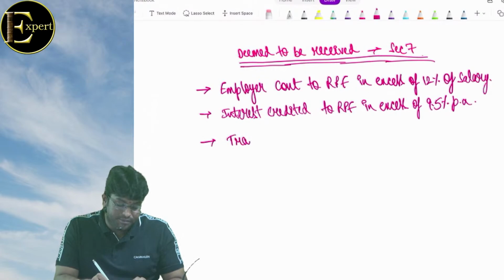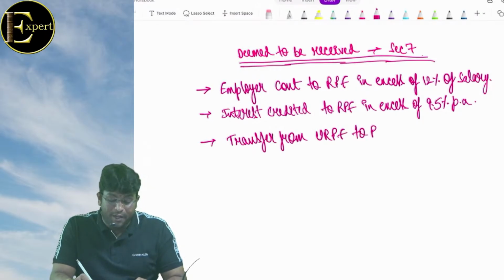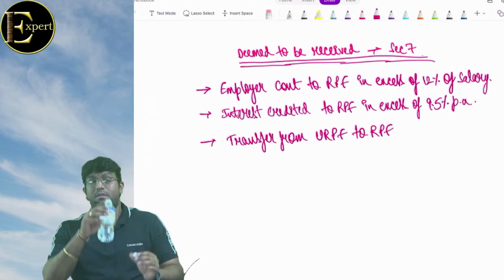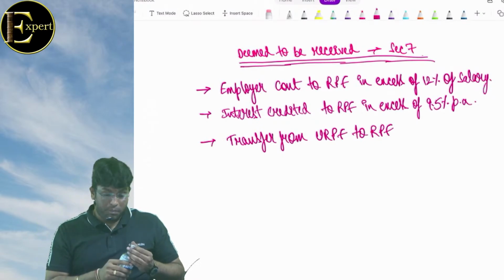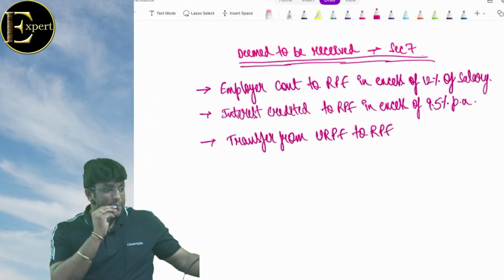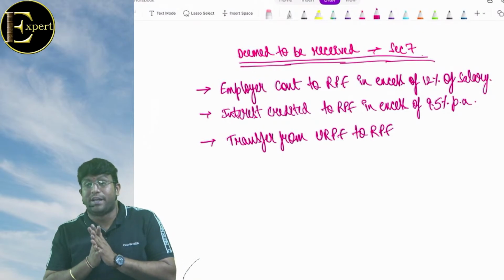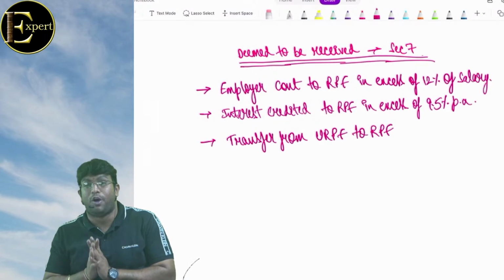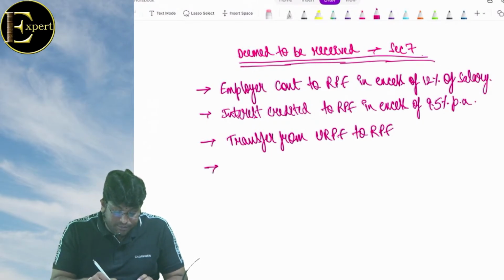Third point, transfer from URPF to RPF. If there is any balance which is transferred from unrecognized provident fund to recognized provident fund, that also will become taxable. Recognized means recognized by the Commissioner of Income Tax. Clear? And the last one,